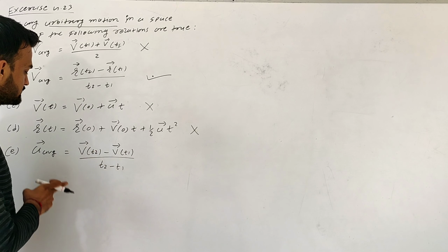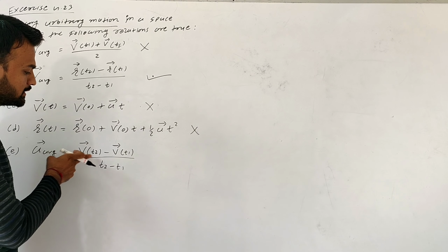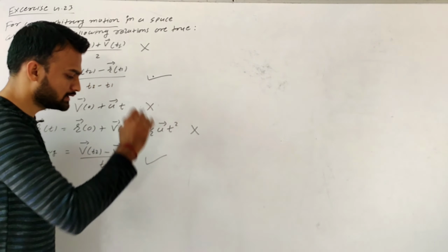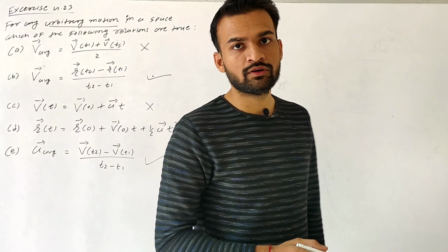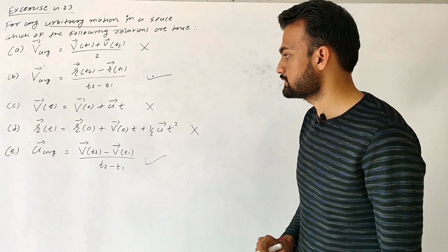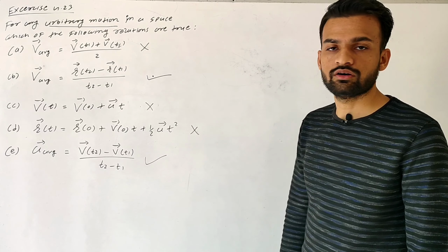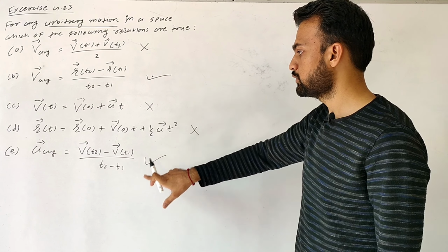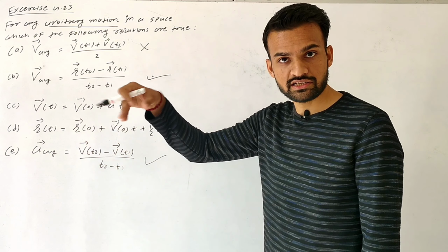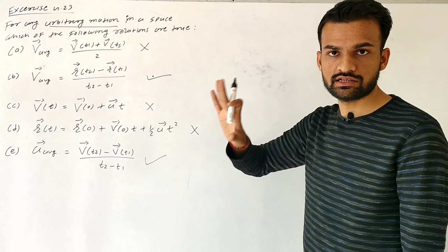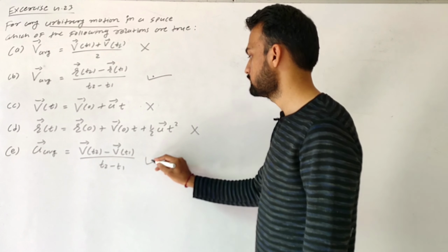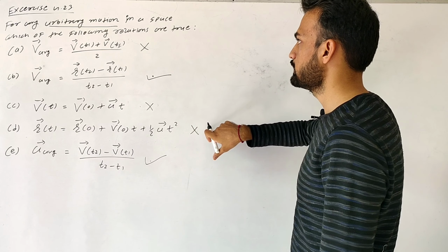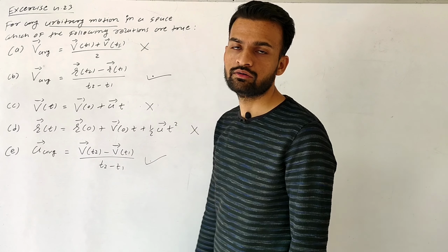And the last one is average acceleration, equal to velocity at time t2 minus velocity at time t1 upon t2 minus t1. So yes, it is applicable for any kind of motion to find average acceleration, whether the motion is arbitrary or uniform. The average acceleration is given by the ratio of change in velocity, which is final velocity minus initial velocity, to time interval. So this equation is true. So we can say the relations A, C and D are not true for arbitrary motion.